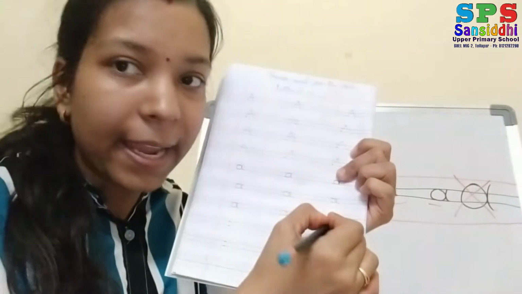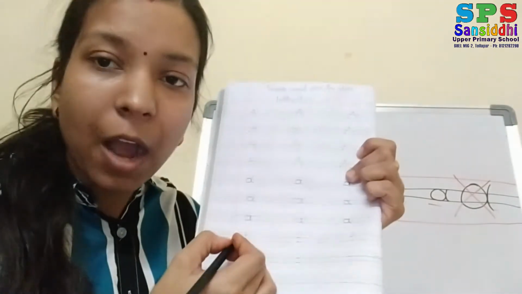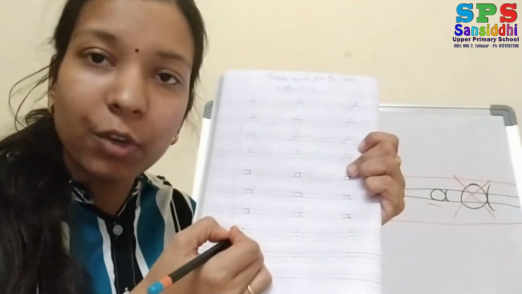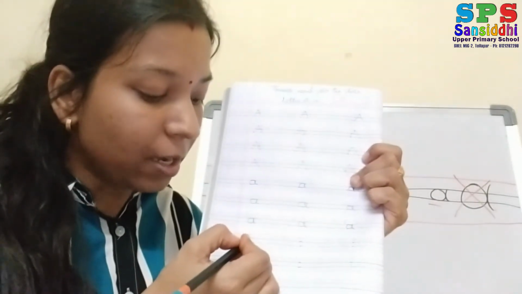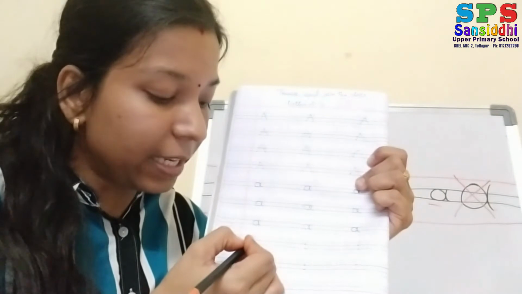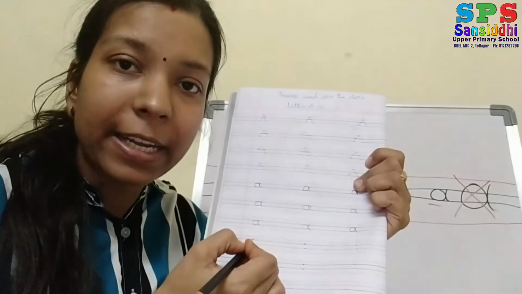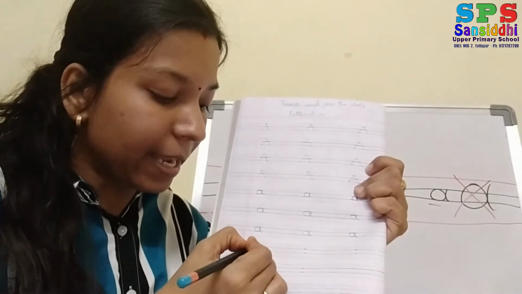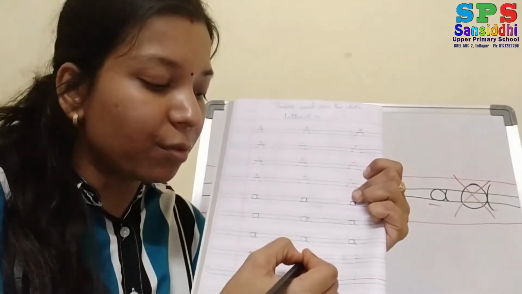Small a. Now here 2 dots are there. So in the middle only you have to write. Don't write out of the black lines. Only you have to write small letter A in between black lines. Okay, in the middle you have to write